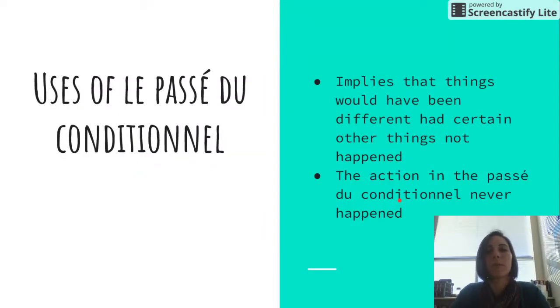All right, uses of le passé du conditionnel. The passé du conditionnel implies that things would have been different if certain other things had not happened. And it's really important to remember that with the passé du conditionnel, the action never happened. It has not happened. Okay, and it will not have ever happened because it could have happened if this or that, but it didn't end up happening. That's the conditional past.